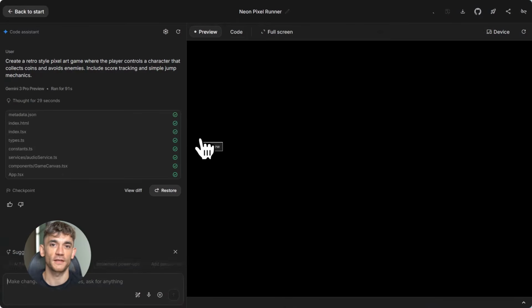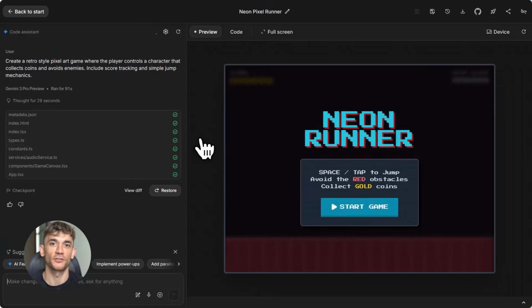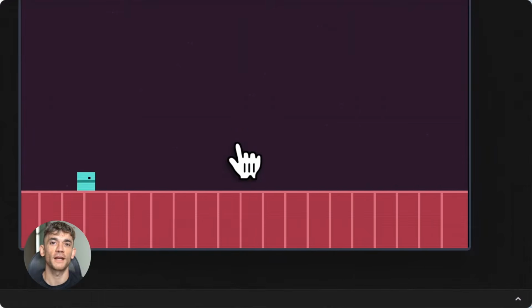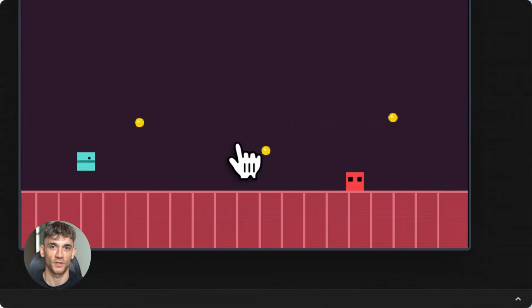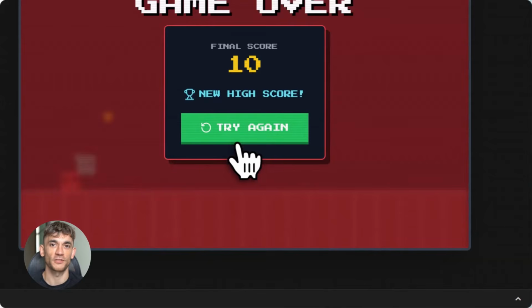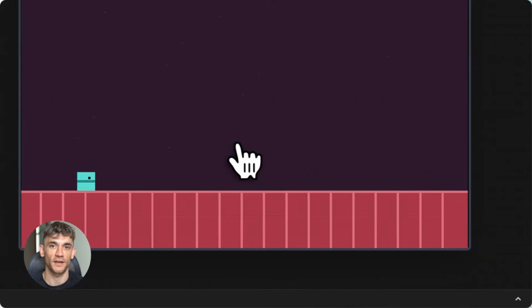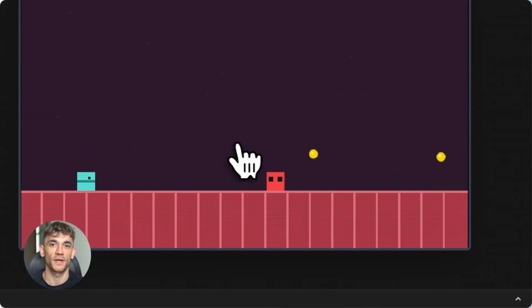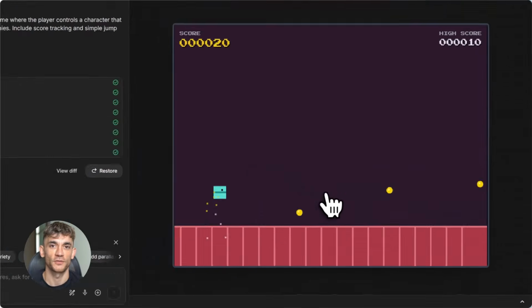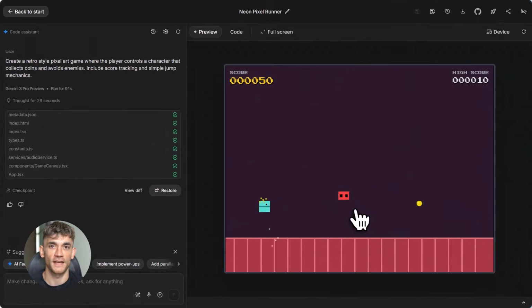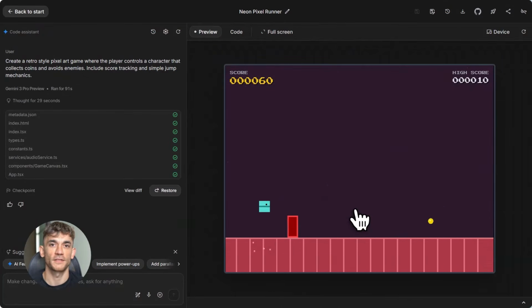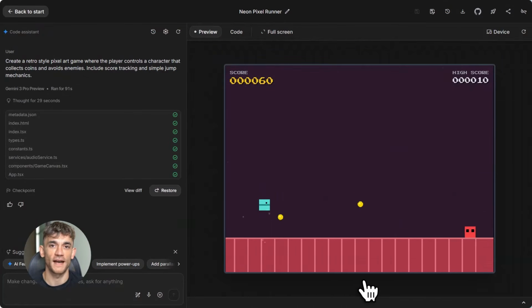Pixel art graphics, a character that moves, enemies that chase you, coins to collect, score tracking at the top, jump mechanics that actually work, all from one sentence. The game wasn't just a demo, it was playable, it was fun, it worked perfectly. This is what I mean when I say vibe coding changes everything. You don't need to know JavaScript, you don't need to understand game engines, you don't need to spend hours debugging, you just describe your idea and it builds.